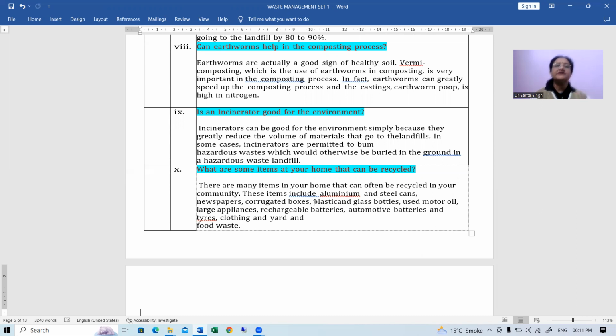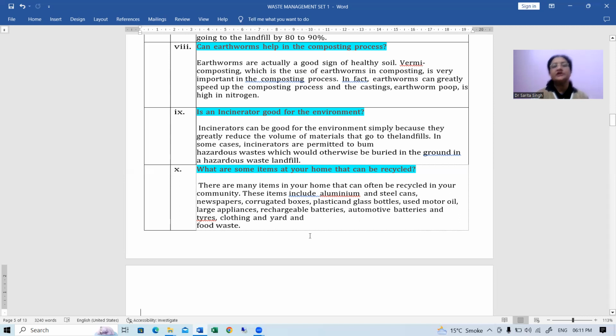Okay, so in some cases, incinerators are permitted to burn hazardous wastes which would otherwise be buried in the ground in a hazardous waste landfill, and that would cause several other side effects, right? Along with diseases and the different reasons behind pollution of different types. Okay, so instead of doing that, we are using incinerators, which is actually solving this problem.